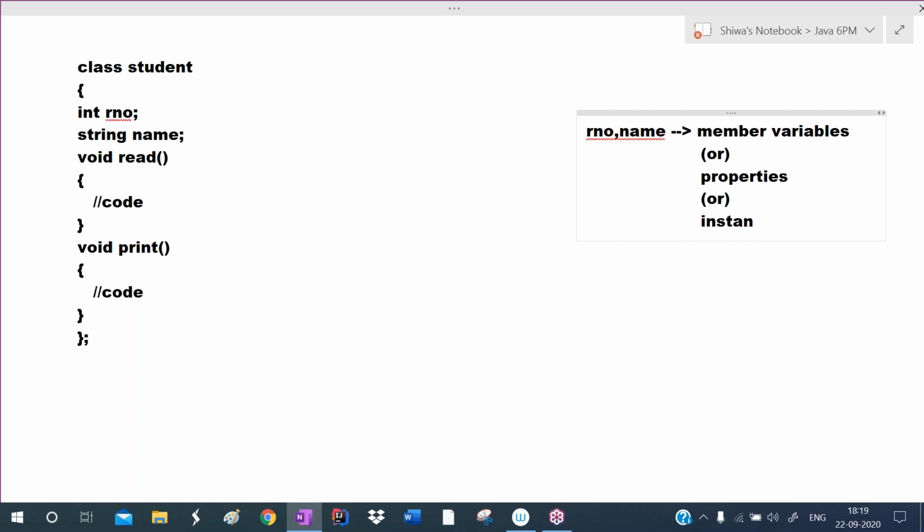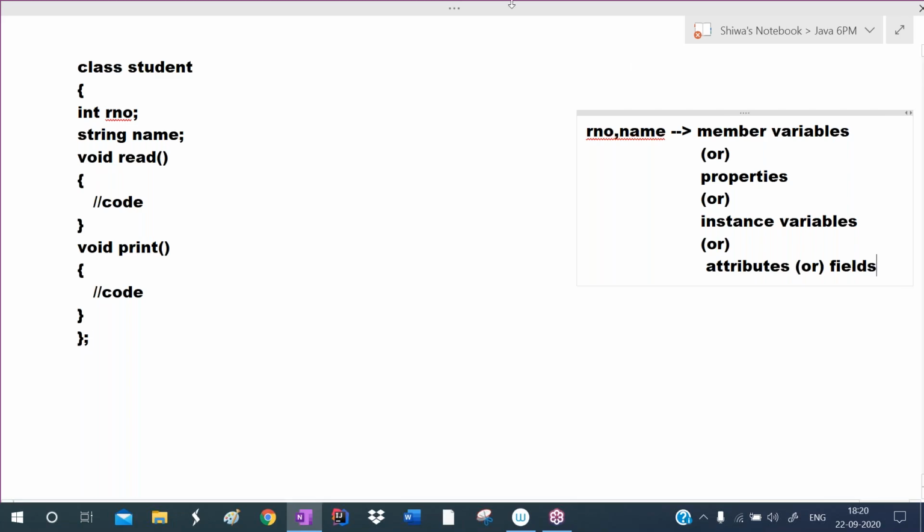This is the terminology: instance variables, attributes, fields.